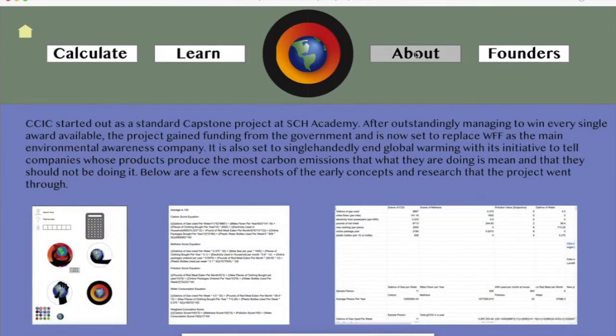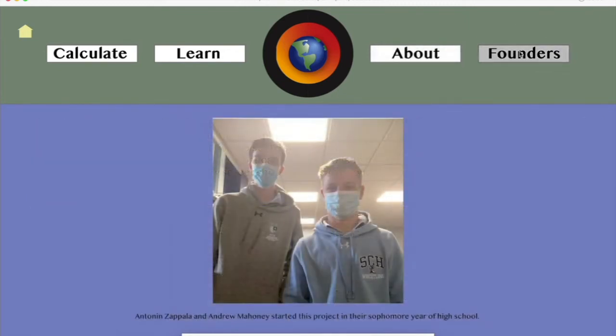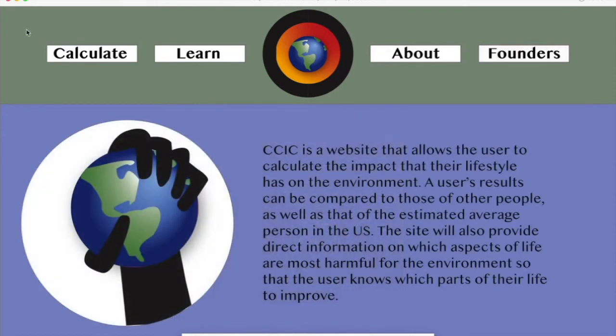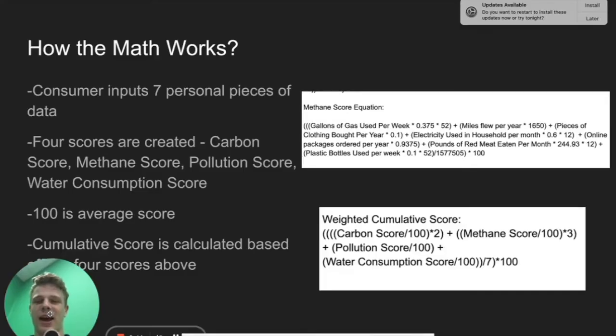But moving on to the About slide, as you can see, it would just provide some background on how we got to the point we got if we were to actually turn it into a fully functioning website. And the founder's slide would just be a picture of us. But yeah, that's everything. You can press the home button to return to the home page. And yeah, that's all.